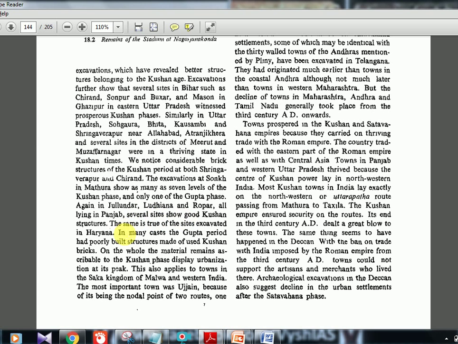In many cases the Gupta period had poorly built structures made of used Kushan bricks. So in the Gupta period also, poorly built structures of Kushan bricks are found. On the whole, the material remains ascribable to the Kushan phase display urbanization. So again it tells about the urban lifestyle, brick houses and all those things. The most important town is Ujjain. Ujjain you should know because of various reasons.